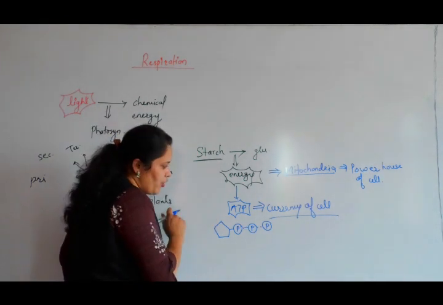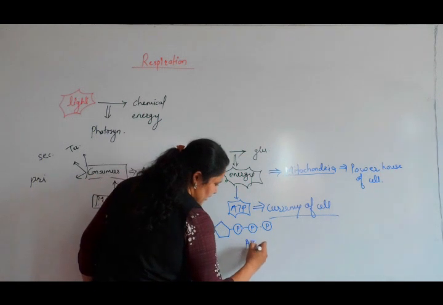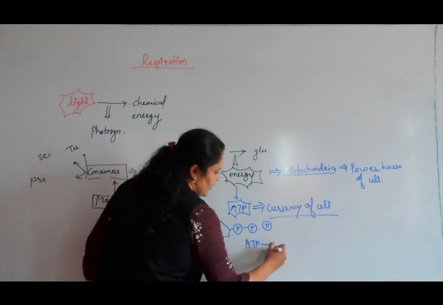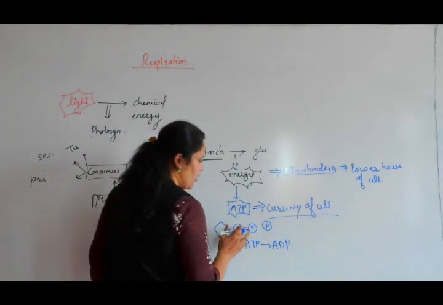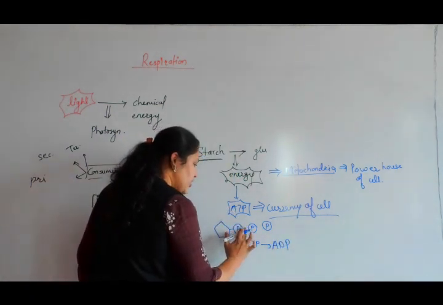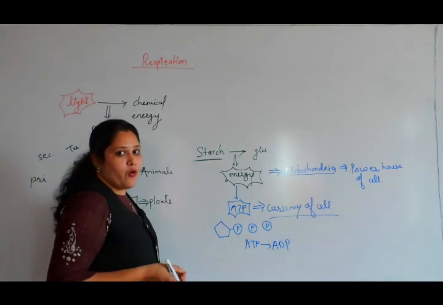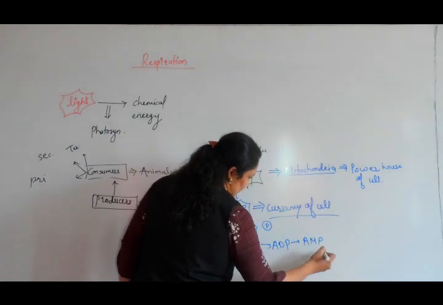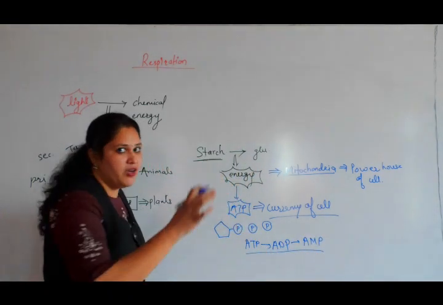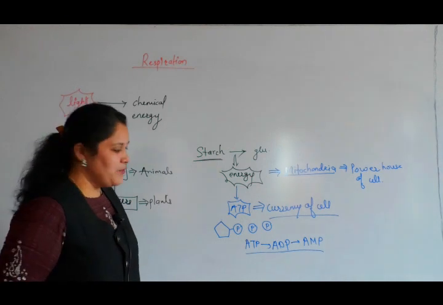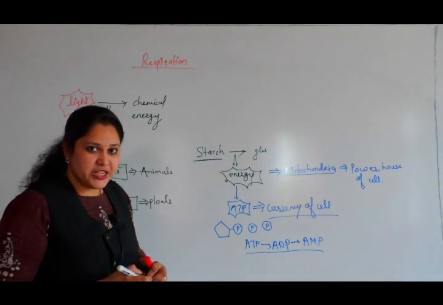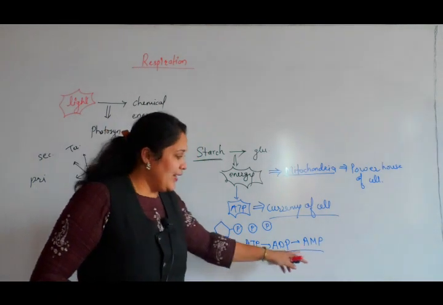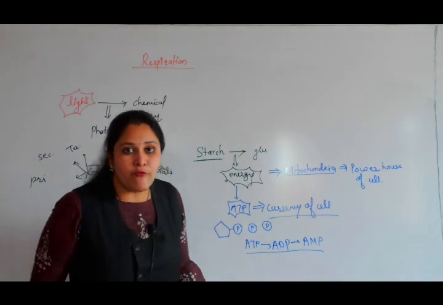When one bond is broken down, ATP converts to ADP. If the cell's energy requirement is more, one more bond is broken down, then it becomes AMP. These abbreviations you might have learned, so try to understand their meanings: ATP, adenosine triphosphate; ADP, adenosine diphosphate; and AMP, adenosine monophosphate.